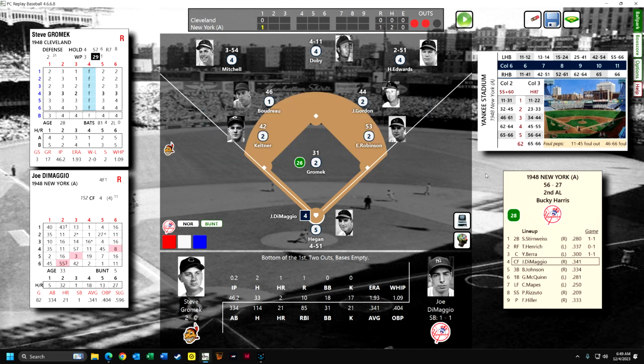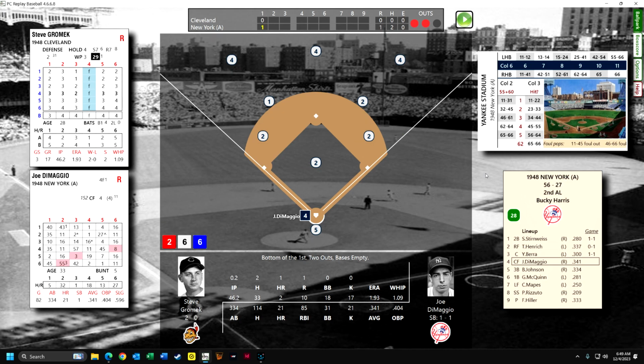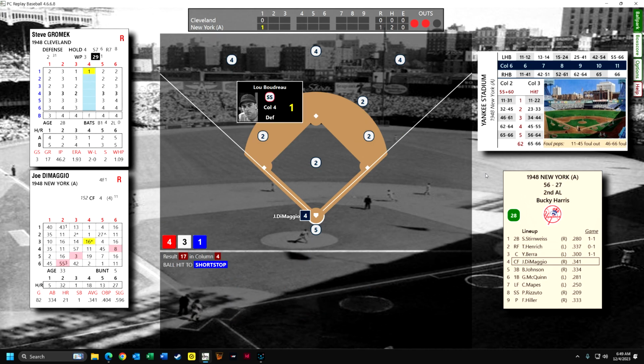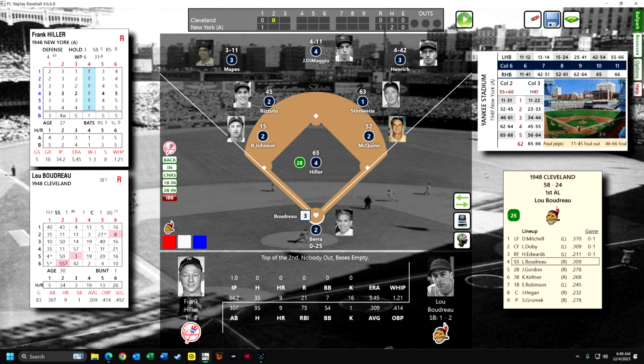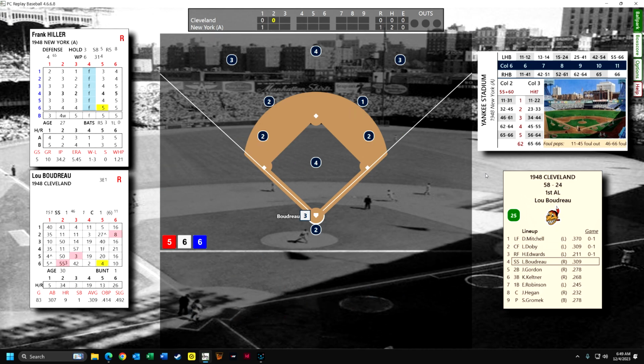Okay, DiMaggio is up, having a great year, 21 home runs. And Boudreaux, who's a great fielder, it was a tough ground ball, but he got the out. Now Cleveland's up, top of the second, and the Yankees are leading the second game of the doubleheader. They're 2.5 games out of first place, trailing Cleveland. Yogi Berra put them up 1-0, and Hiller walks Boudreaux.